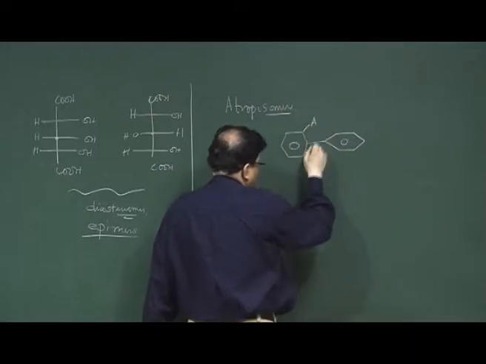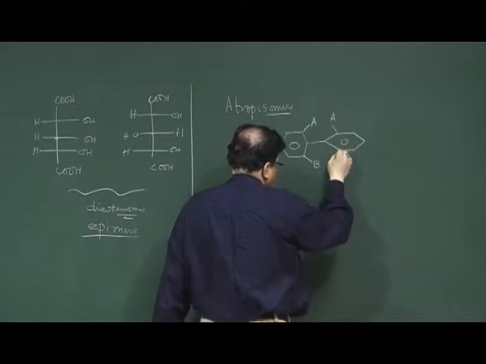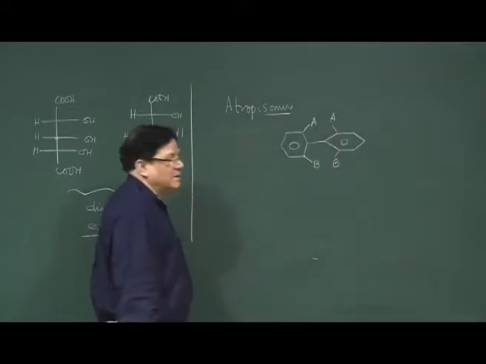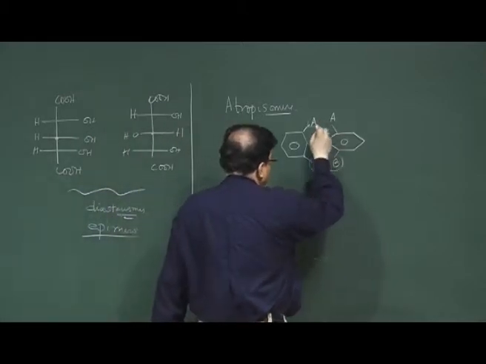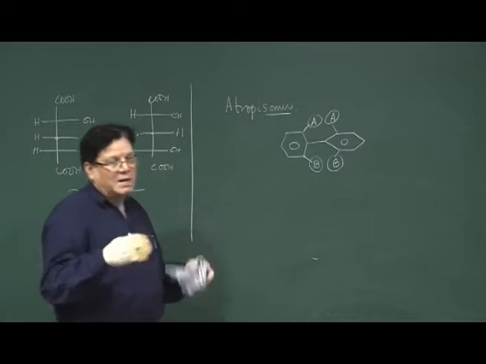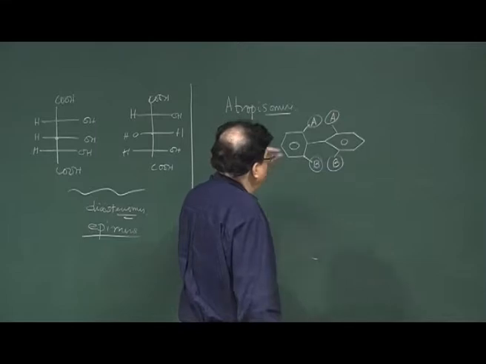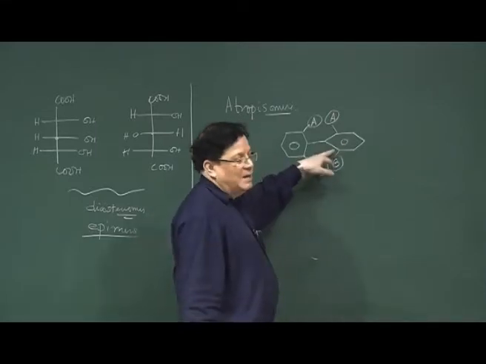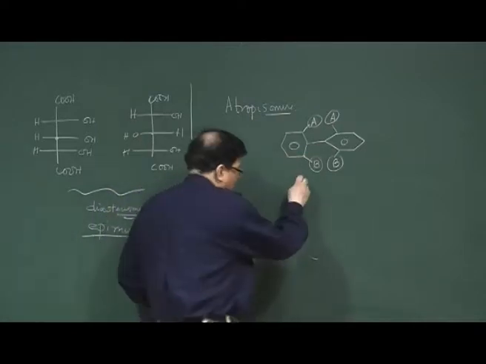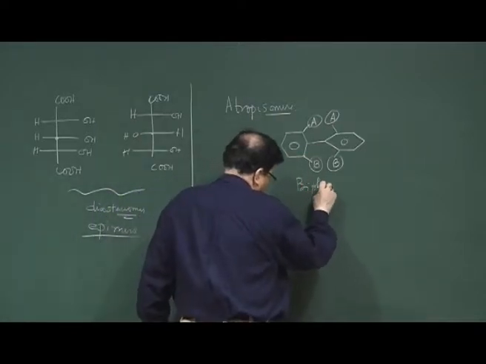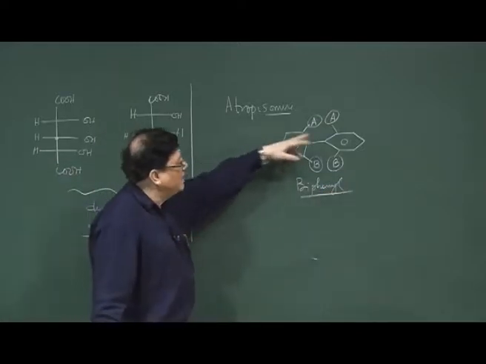rotation. Suppose we have a system like this, two phenyl rings connected by a single bond, then because of the steric bulk of these A and B groups, these two rings take up an orthogonal orientation, and while doing that they exhibit stereoisomerism. We will come back to this biphenyl; these are called biphenyls. We will come back to this biphenyl system later on, but right now